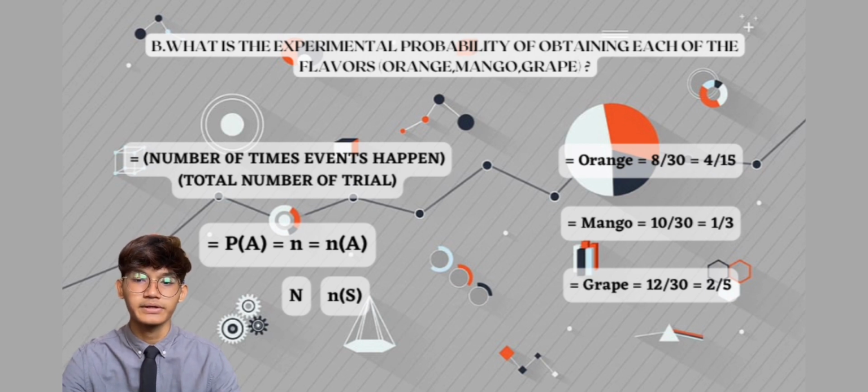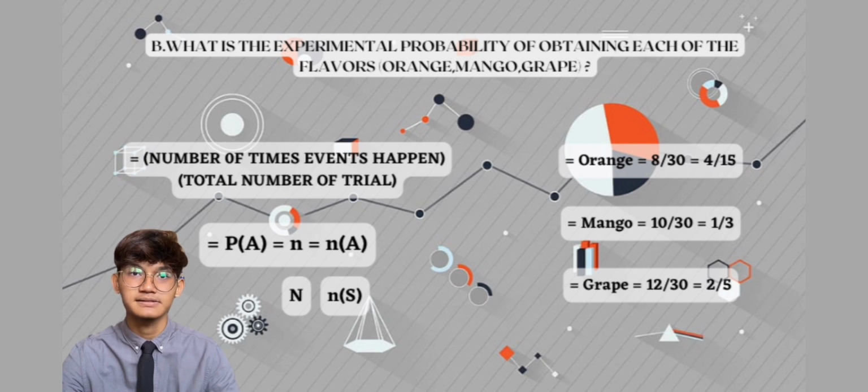So, for orange, we got 8 over 30 and we simplify as 4 over 15. And for mango is 10 over 30 and we get 1 over 3. And the last one is grape, which we get 12 over 30 and we simplify it as 2 over 5.